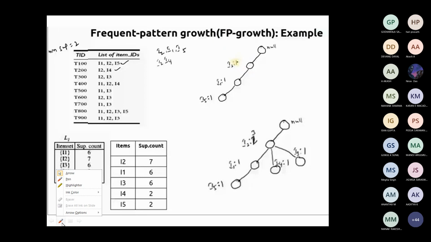You see over here, we have to start with the initial item set, I1, I2, and I5. Okay, just I1, I2, I5.